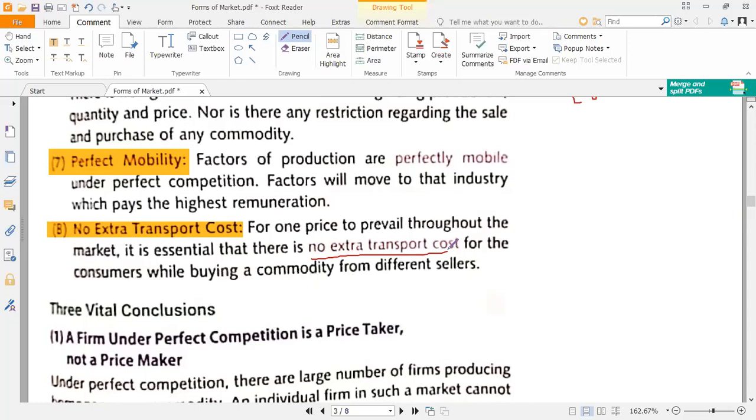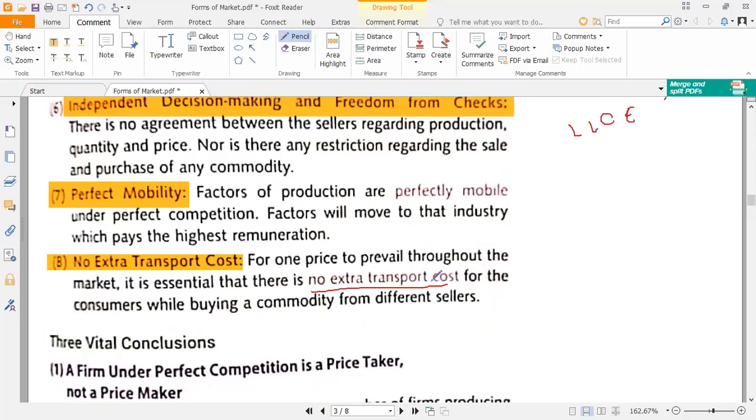If extra transportation cost is involved, that will make your product comparatively expensive than the other firm's product, and this will lower your sale. That is why there is no extra transportation cost in perfect competition market.